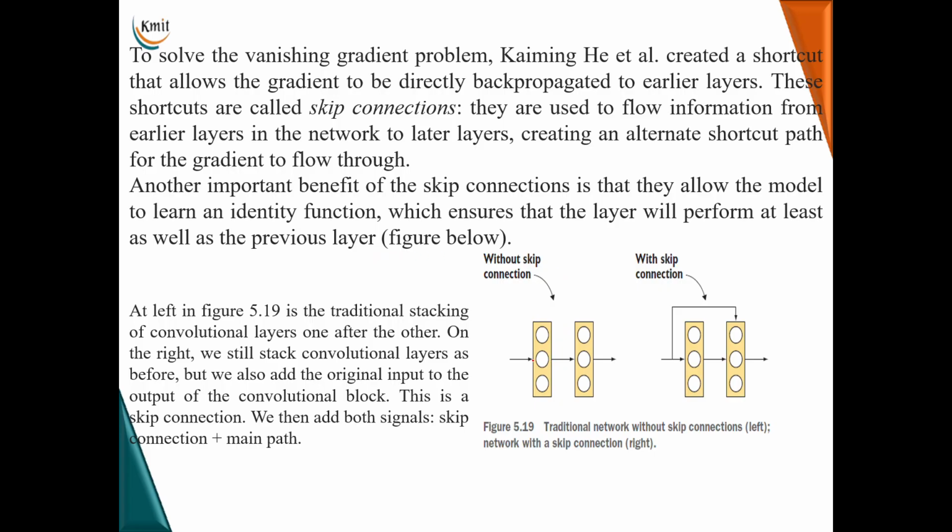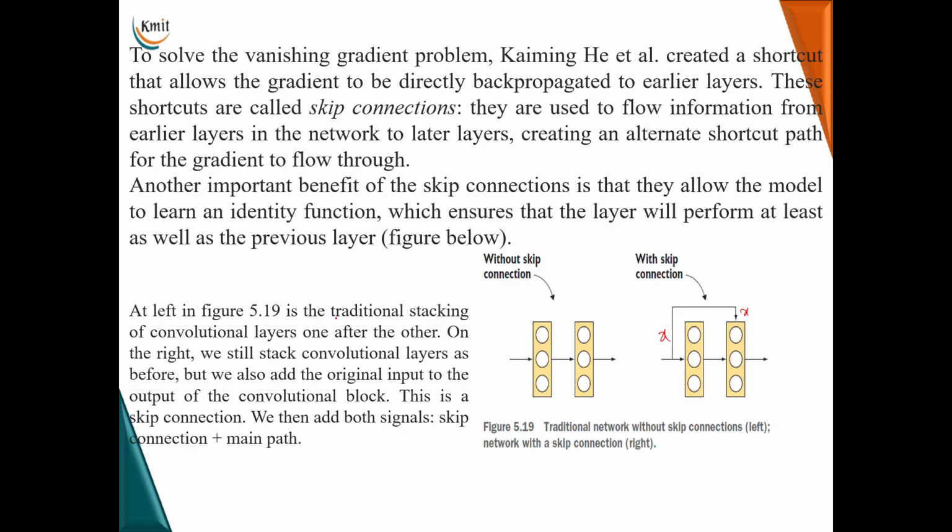Without skip connection, input is given to the first layer, output is fed as input to the second layer and so on. But when I introduce skip connection here, for example, the original input will be applied here. There is no question of vanishing gradient in this layer due to reduced gradient of the loss function.